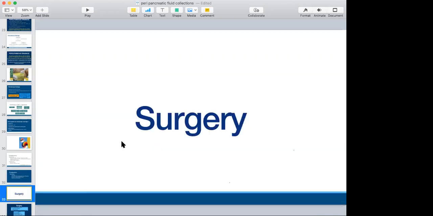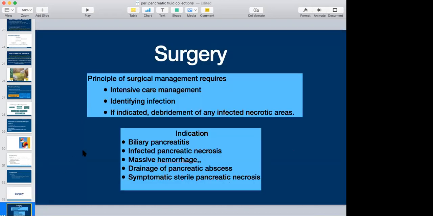Now coming to surgery as an option for management of peripancreatic fluid collection. The principles of surgical management require intensive care, identifying the infection, and, if indicated, debridement of any infected necrotic areas.